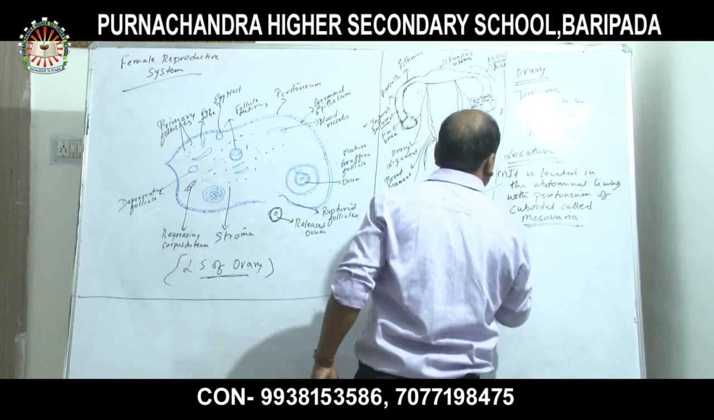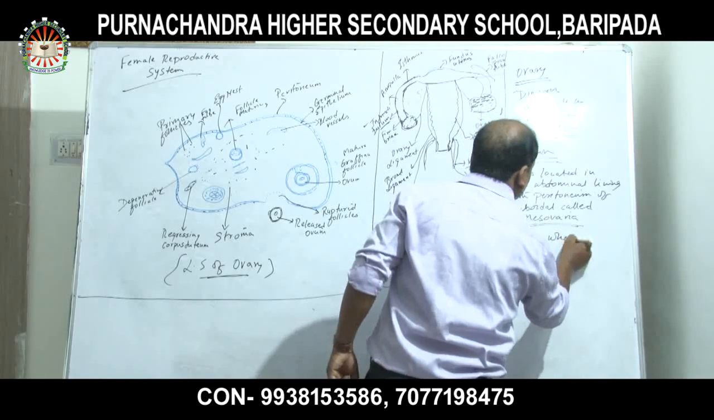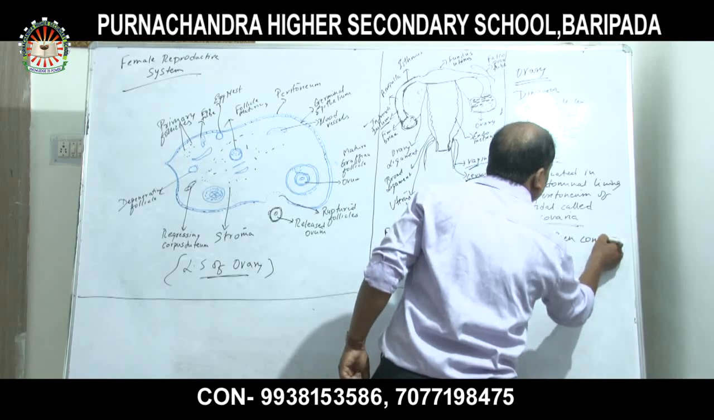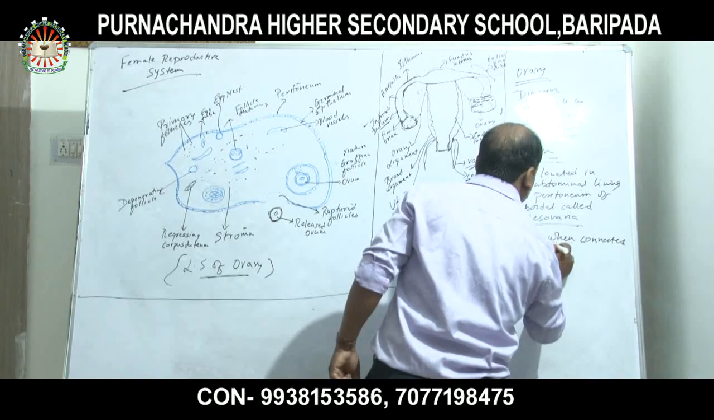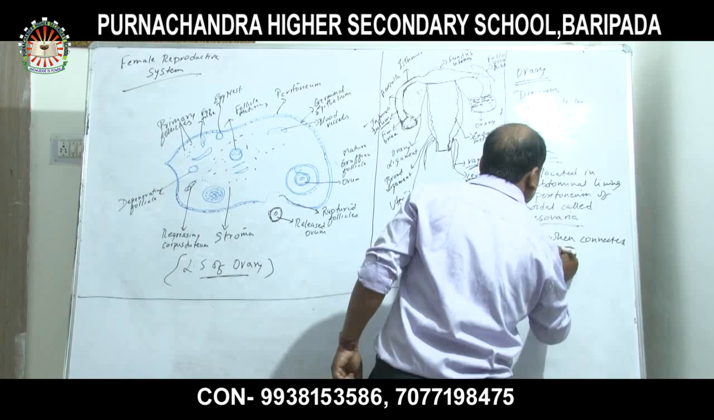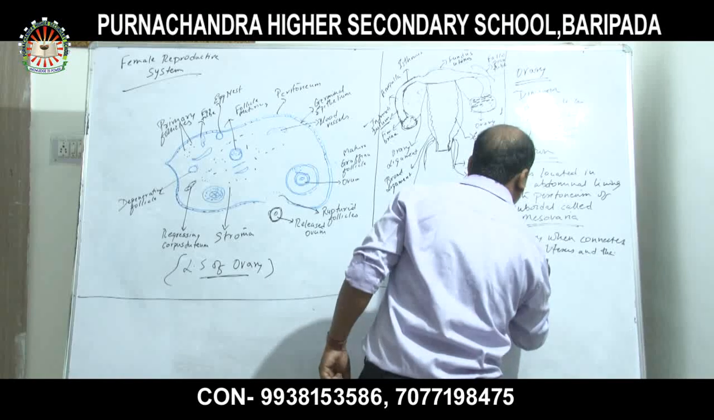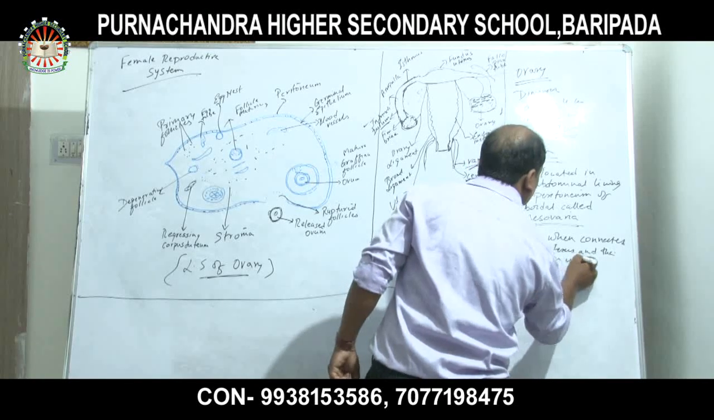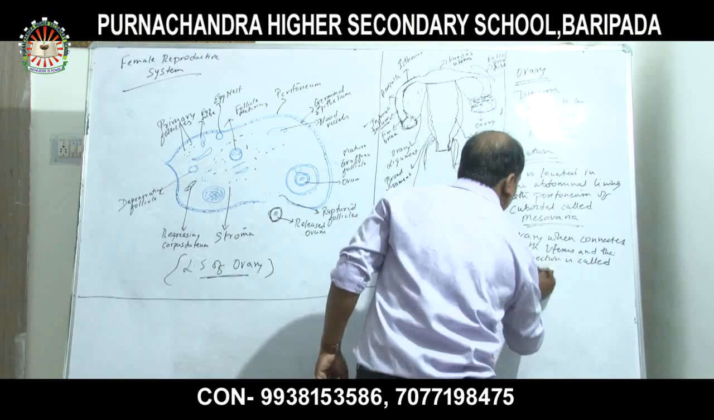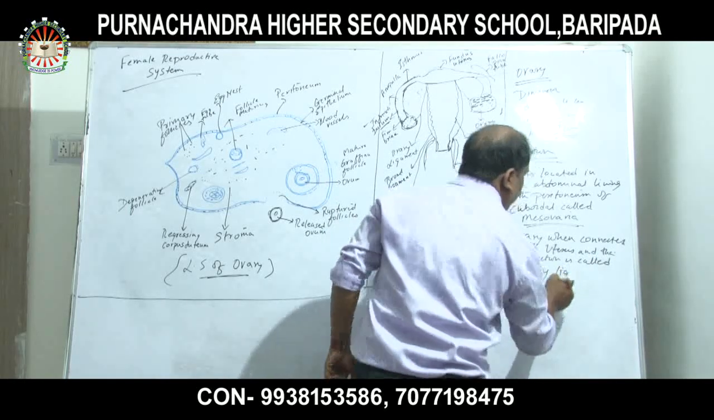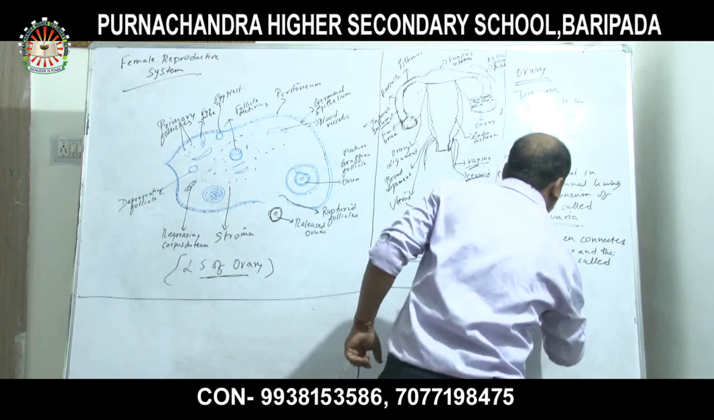Number 1. The ovary is connected with the uterus, and the connection is called the ovarian ligament. By which ligament? By the ovarian ligament, the ovary is connected with the uterus.